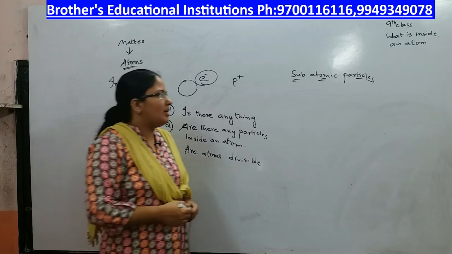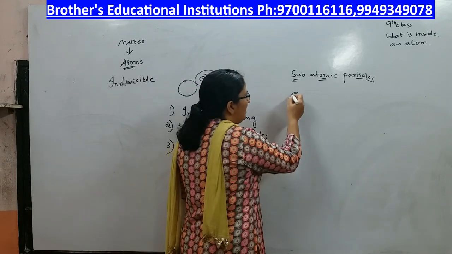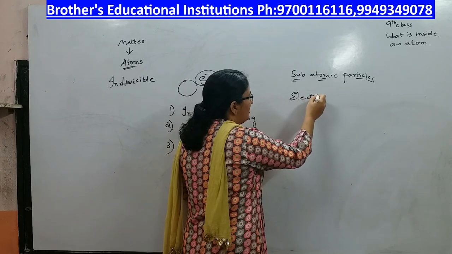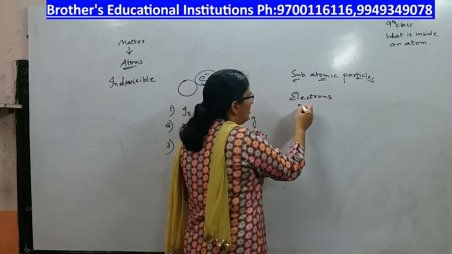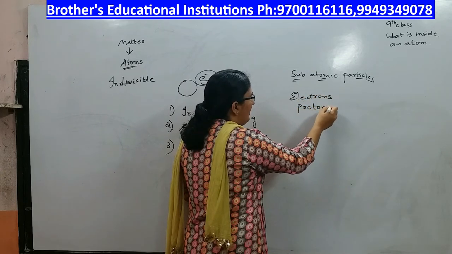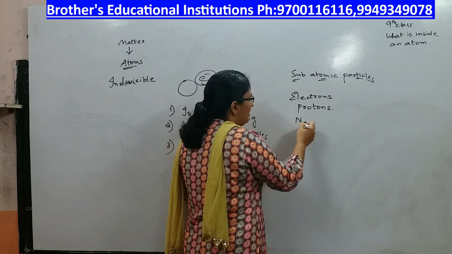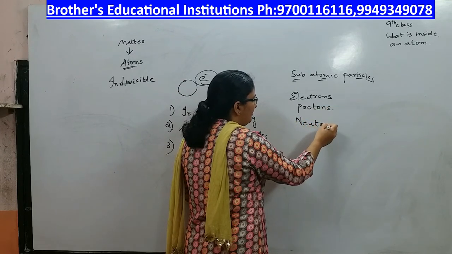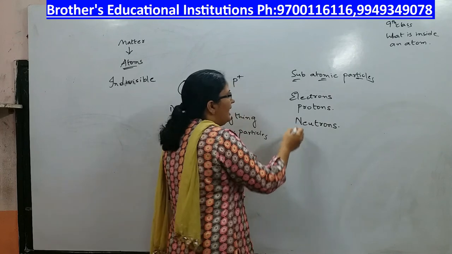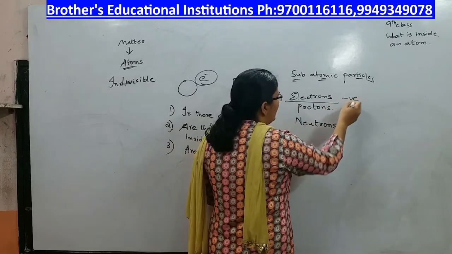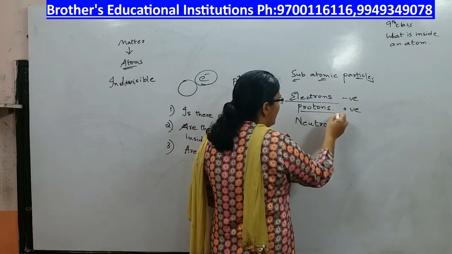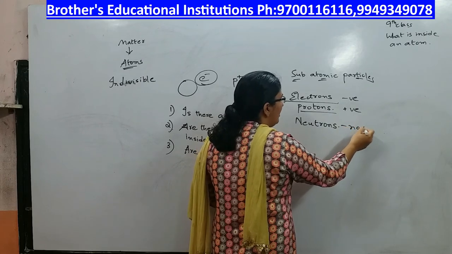There are three subatomic particles discovered: electrons, protons and neutrons. Electrons are negatively charged particles, protons are positively charged particles, and neutrons have no charge.